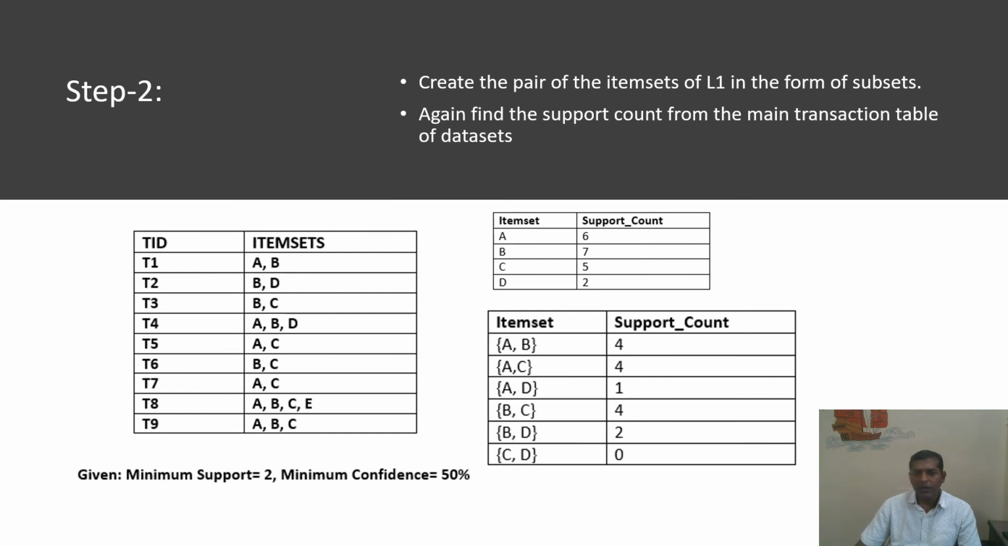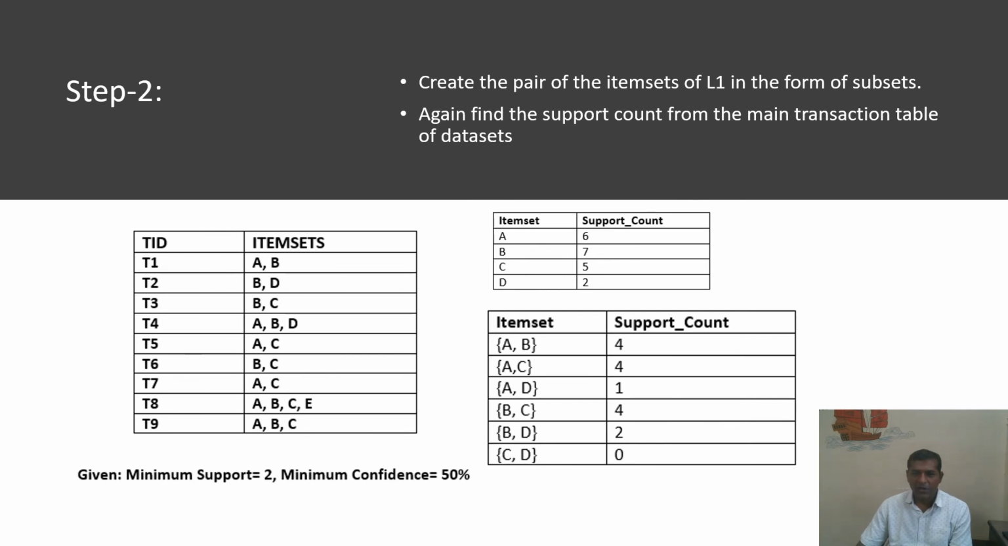Now we know A, B, C, D, the single item sets, have been frequently purchased. So let's check the combinations AB, AC, AD, then BC, BD, and then CD. So this is a combination. Let's check the combination. How many times is AB purchased? AB is purchased here 1, here 2, here 3 and then 4. So 4 is the support count.